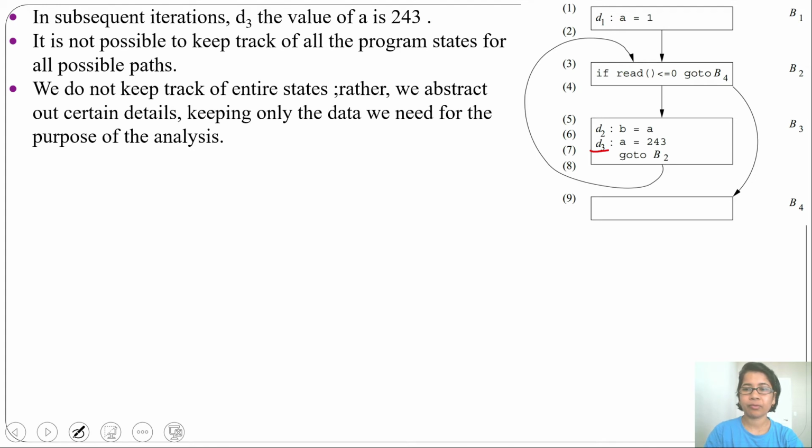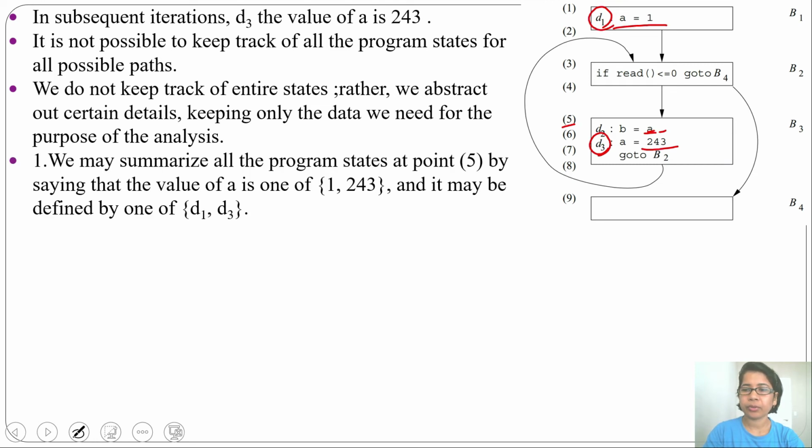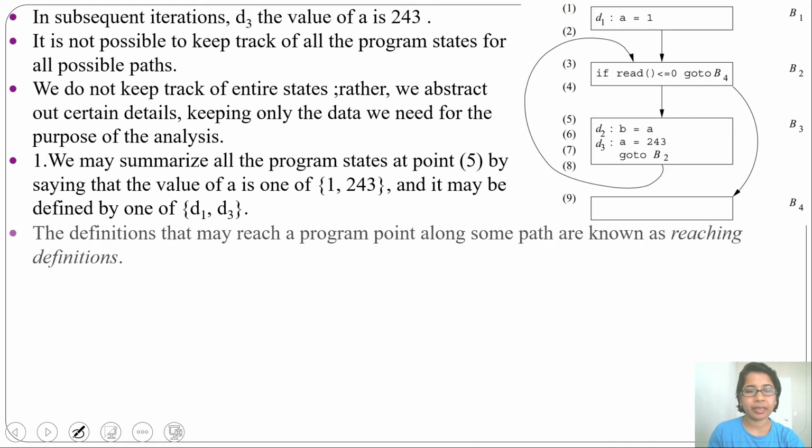What is required for our analysis, that information we just gather. We don't need to keep track of all the execution paths. If we just want to know a value, then we don't need to keep track of all execution paths. We can say at point 5, the value of a will be either 1 or 243 according to definition D1 or D3. A definition that may reach a program point along some path is known as a reaching definition.